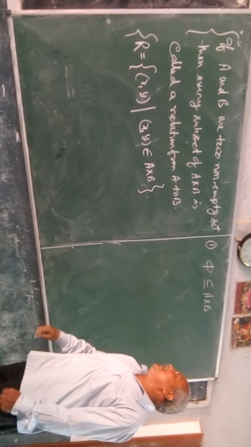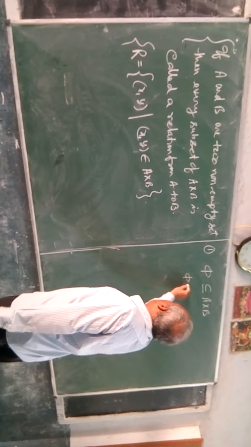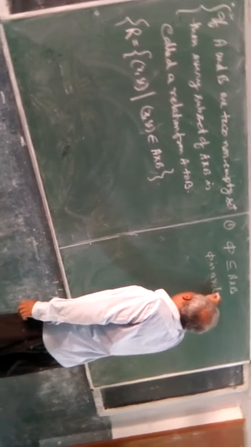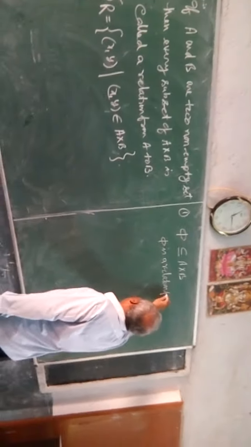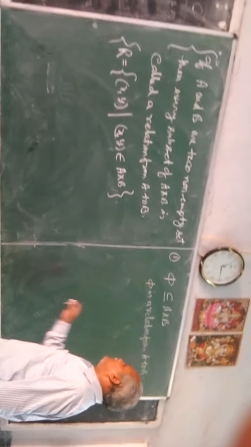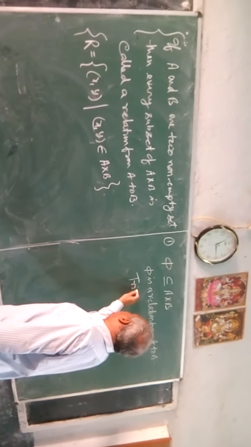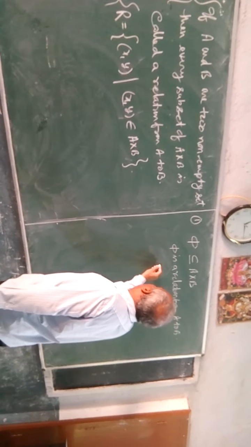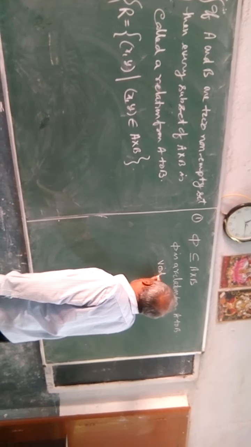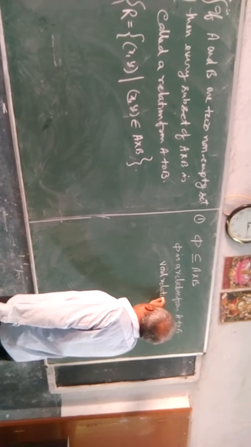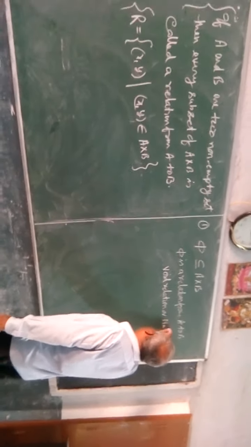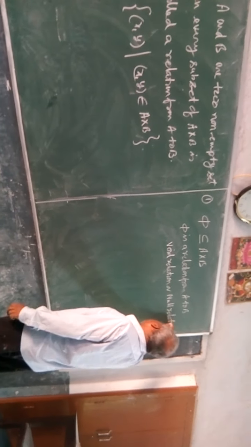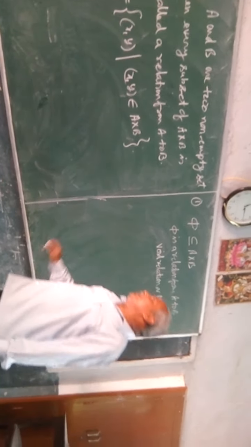Therefore, phi is a relation from A to B. And this phi is called the trivial relation, no, it is called the void relation, or null relation also. Null relation. First concept.